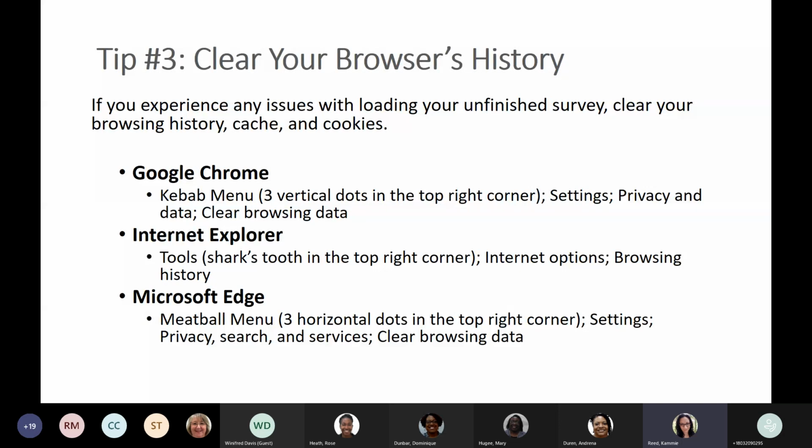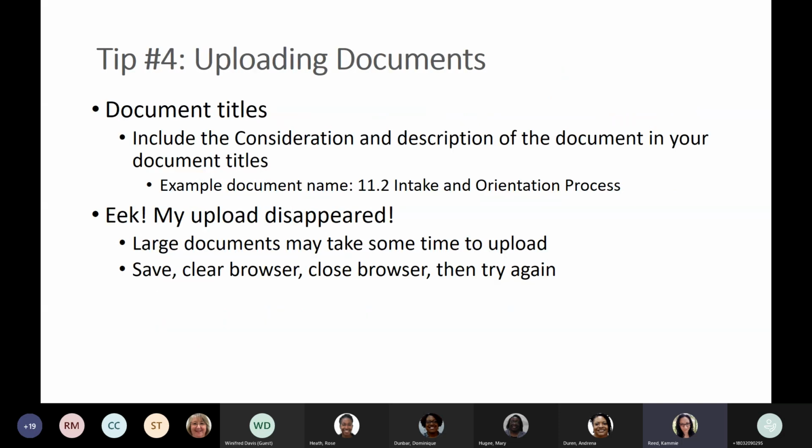So usually if you email or call me in a panic and you say, I can't get in, it's not working for me, it's not letting me log in, that's the first thing I'm going to ask you to do, is to clear your browser history and then try to log in again. Okay, next slide.